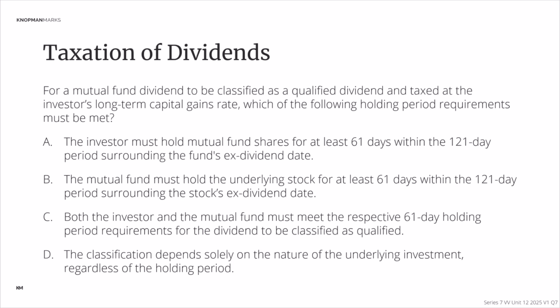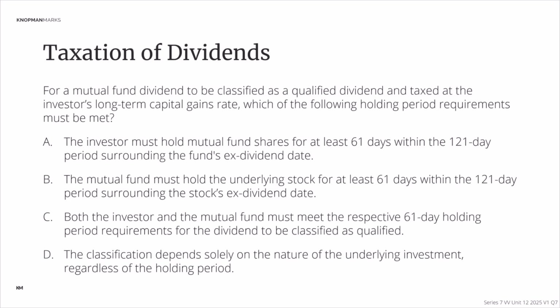Is it that the investor has to hold the mutual fund shares for at least 61 days within the 121-day period surrounding the fund's ex date? Or is it B, that the mutual fund has to hold the underlying stock for at least 61 days within the 121-day period surrounding the ex date? So is the holding period of that kooky 61 of 121 looking at the investor in A, or looking at the mutual fund in B, or looking at both the investor and the mutual fund have to meet the 61-day holding period in C?